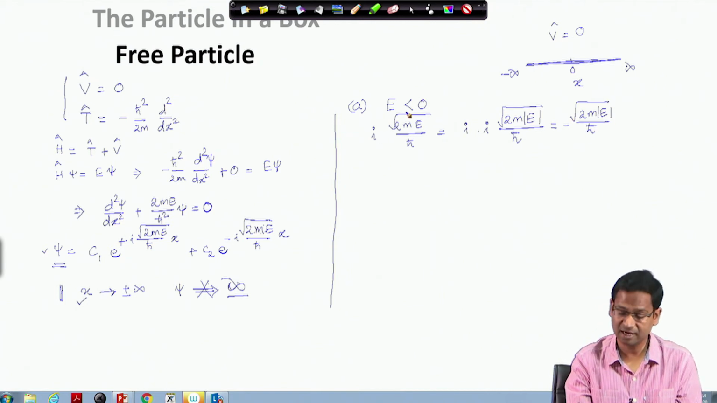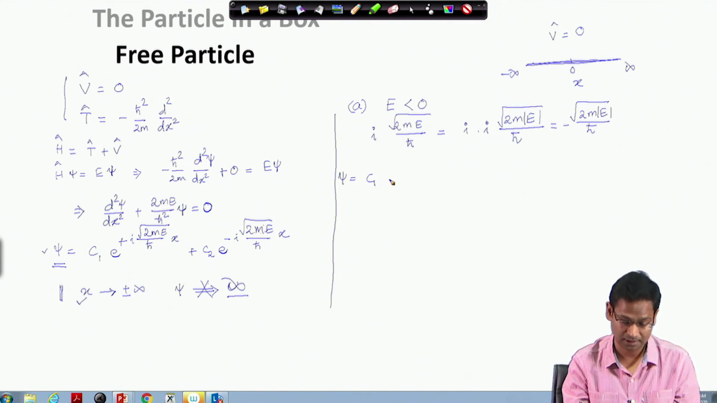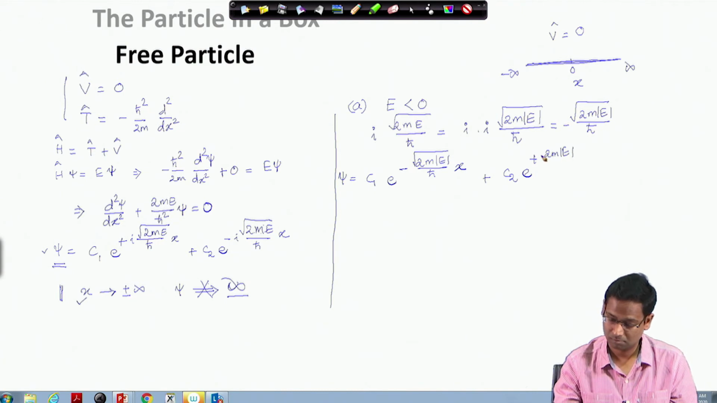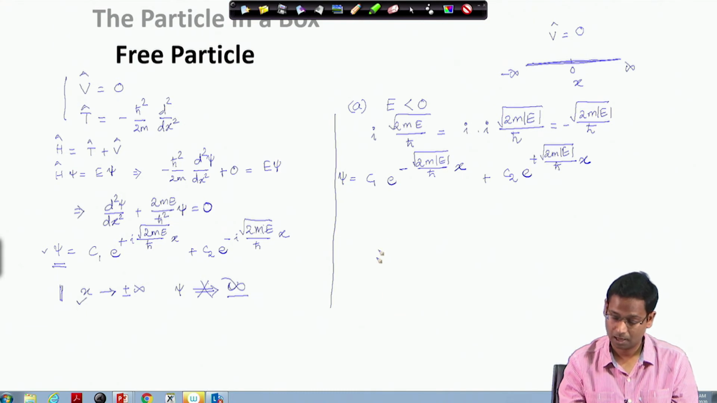So, for negative value of E, I can write down this wave function as something like this, e to the power... Now, let us analyze these two functions.